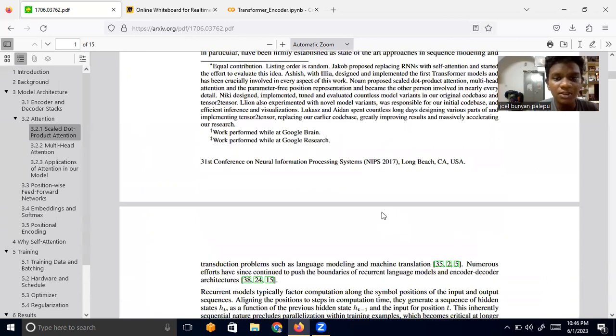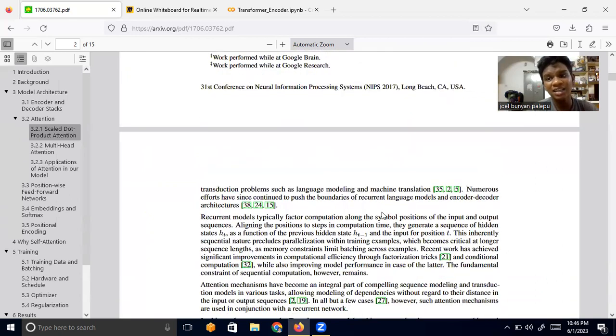Another problem is that RNNs or LSTMs are not meant for parallelization. You cannot carry out the process all at a time. First, you have to input for the first state, then for the next state, and so on. So it is a very slow process, and we cannot use the power of GPUs. We have very powerful GPUs nowadays. The NVIDIA RTX 4090 came up, with all the hype around the RTX 4090.